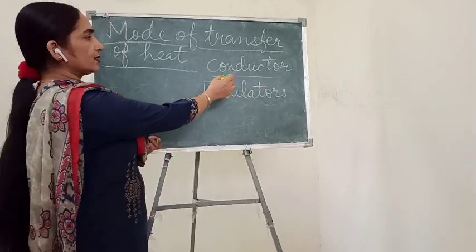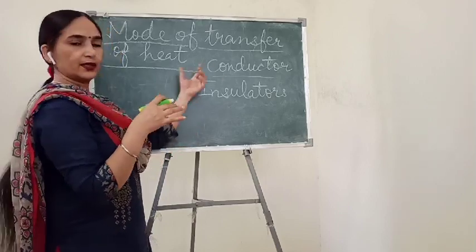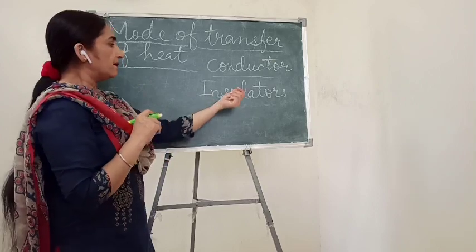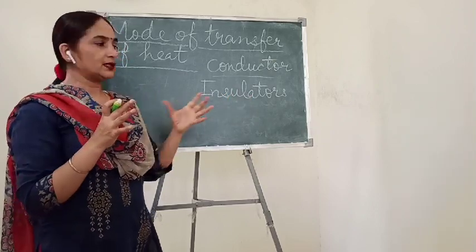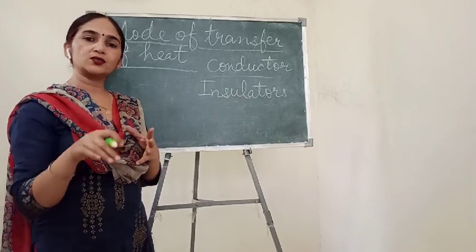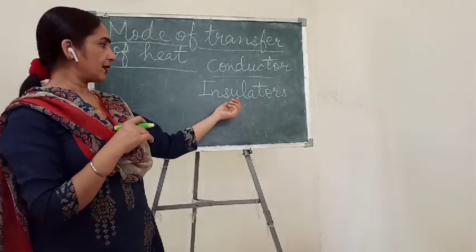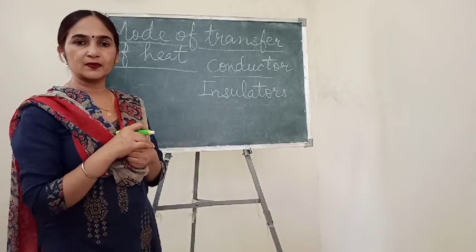Conductors easily pass heat or electricity through them. They allow heat or electricity, but insulators will not allow it. They don't allow electricity and heat to pass through them. So have you remembered examples of insulators?